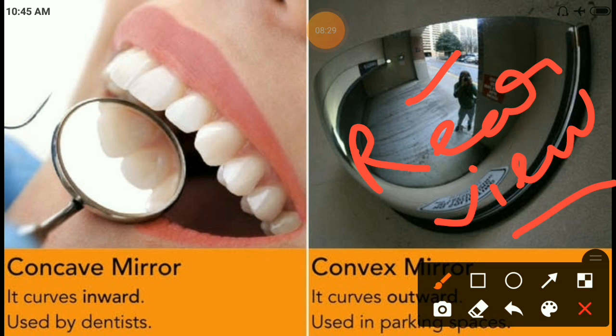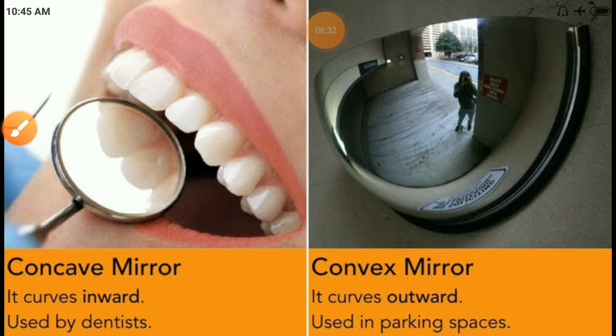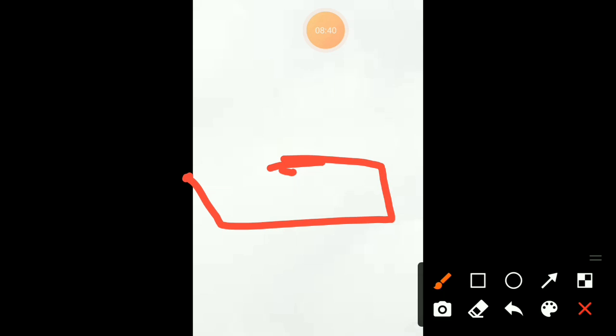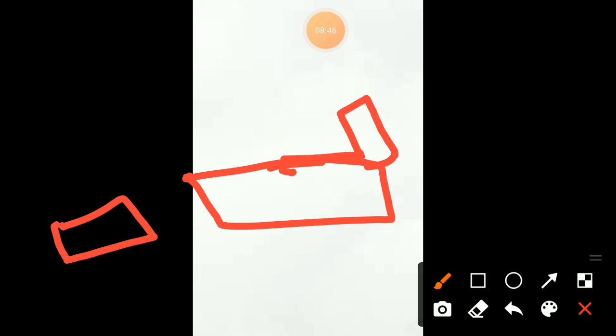Why like that? Suppose we discuss that concept. Your vehicle is here, and some other vehicle is behind you. The image will be formed in the side mirror.